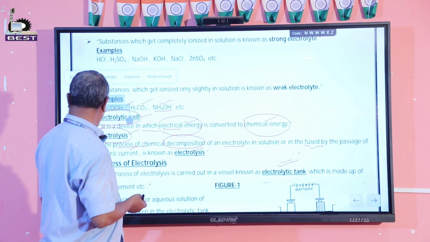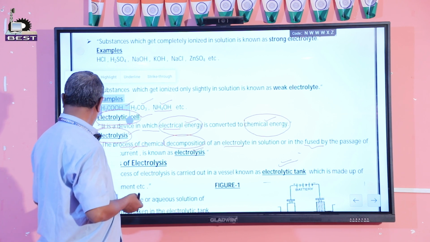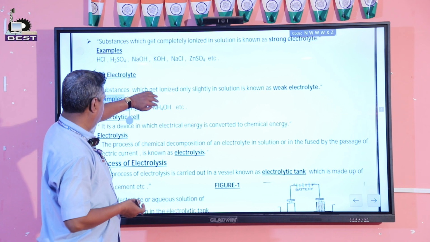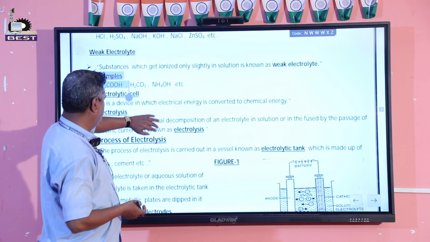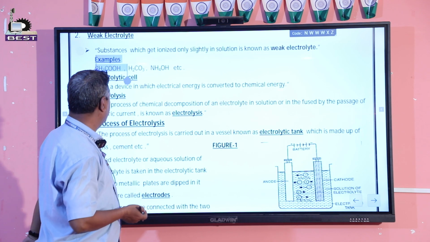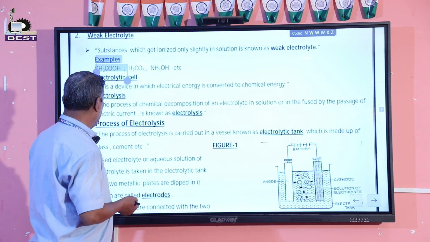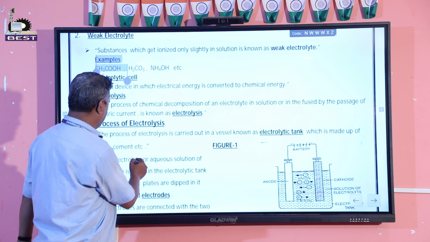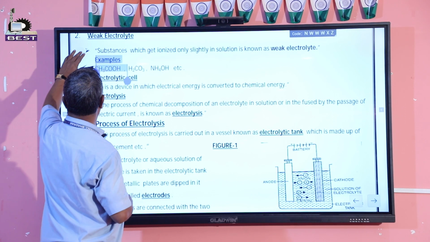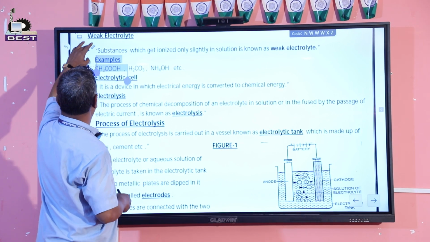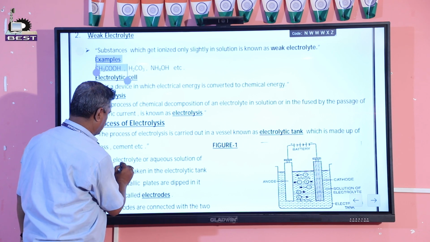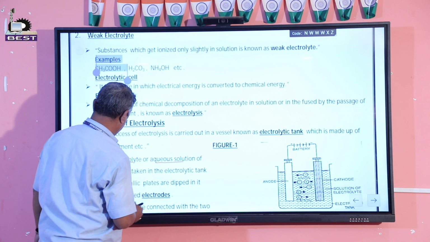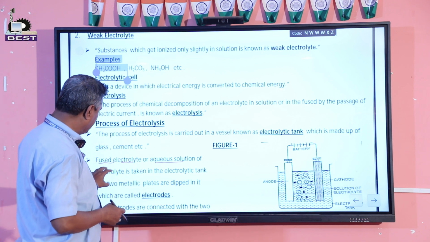Now I am coming to the process of electrolysis. We may take a fused electrolyte or an aqueous solution of electrolyte.